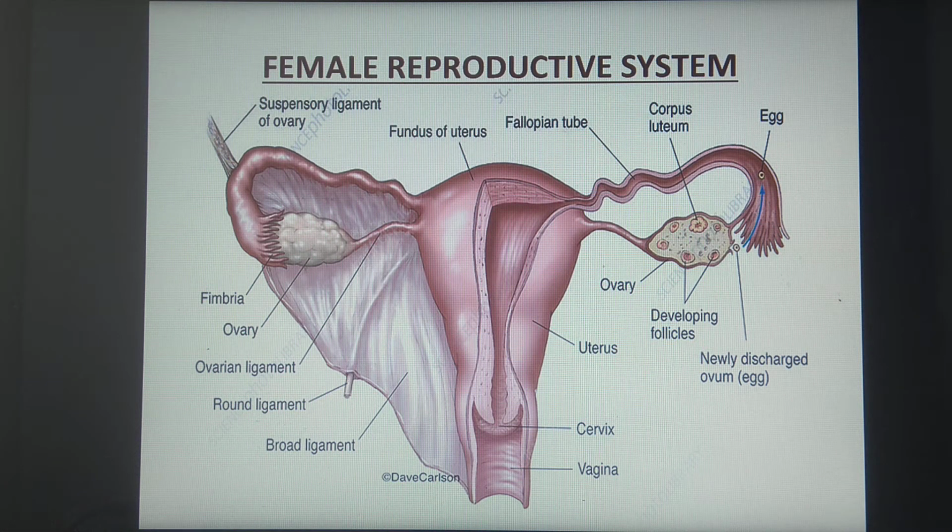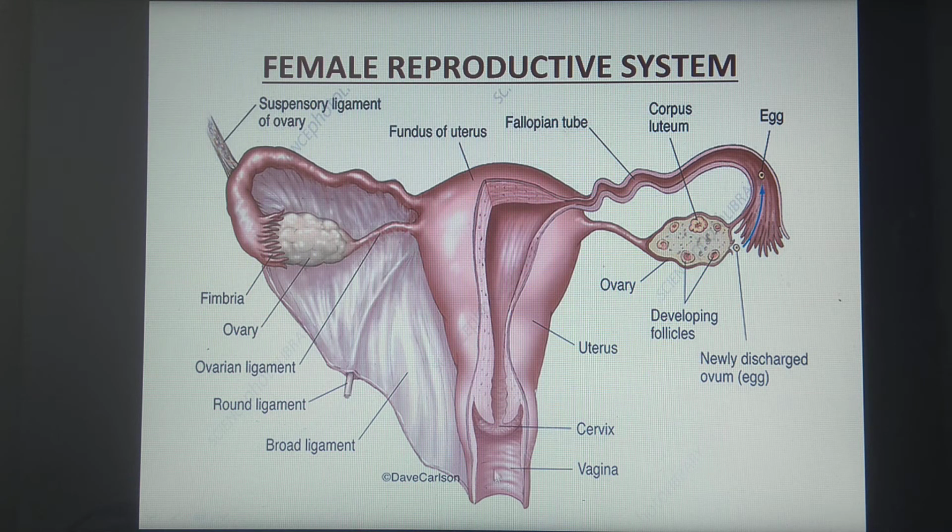In the previous lecture, we have studied the female reproductive system, which consists of a pair of ovaries. Secondly, it consists of the fallopian tubes. This is one side, this is the second side, so a pair of fallopian tubes. The third one is the uterus, and the next one is called the vagina. These are the internal reproductive organs.